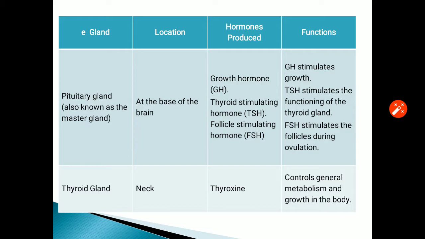Now about the thyroid gland. It is located in the neck part. Its secretion is thyroxine, and thyroxine controls the general metabolism and growth in the body. Metabolism is all the biochemical reactions taking place in the body, either constructive reactions or destructive reactions.